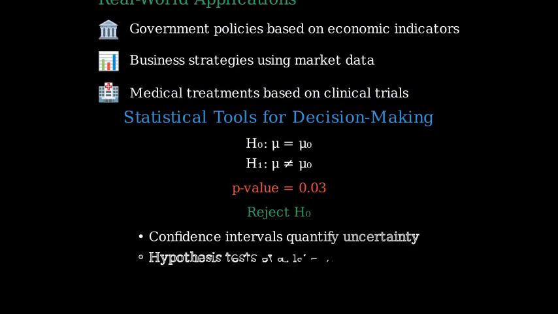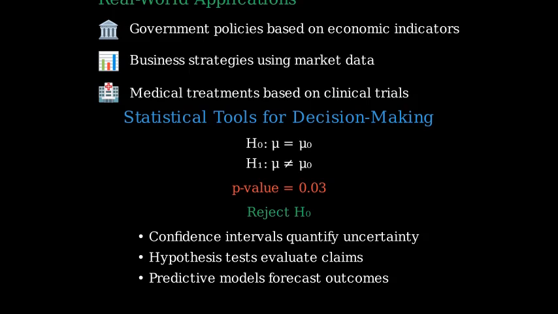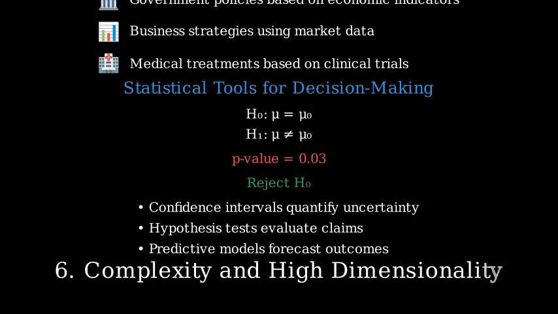Through confidence intervals, hypothesis tests, and predictive models, statistics helps quantify uncertainty and make evidence-based decisions even when we can't observe every micro detail. Modern systems involve incredible complexity and high dimensionality.